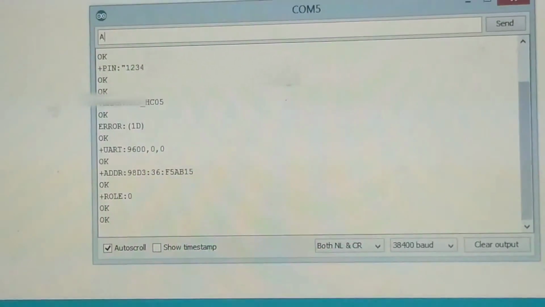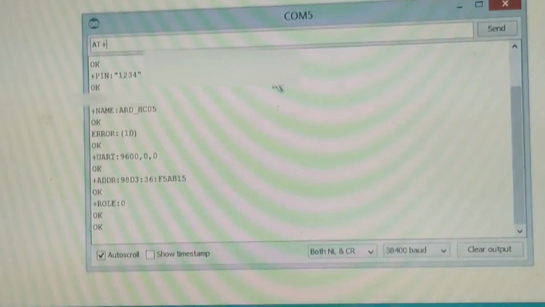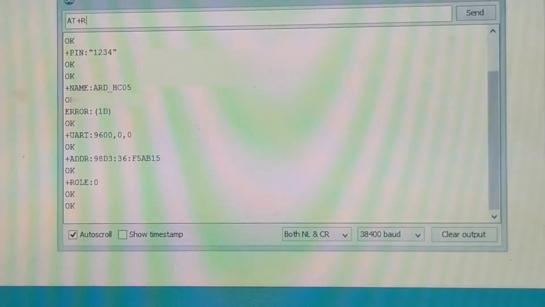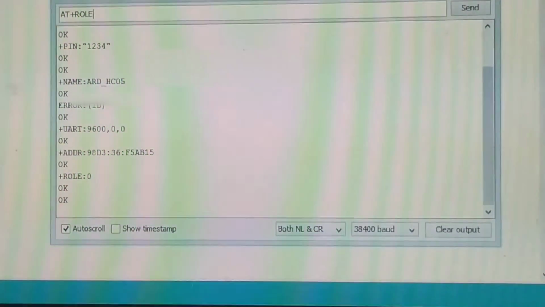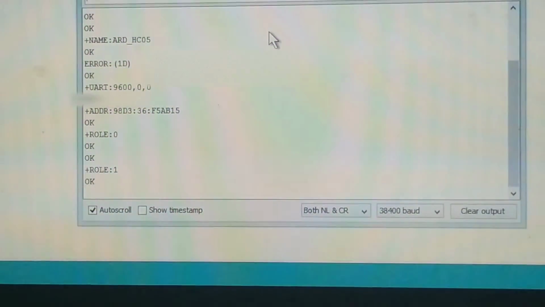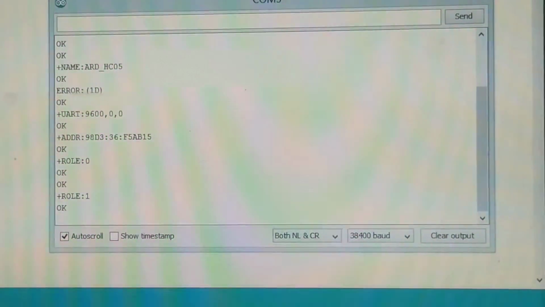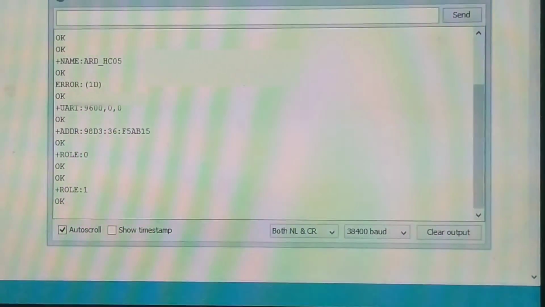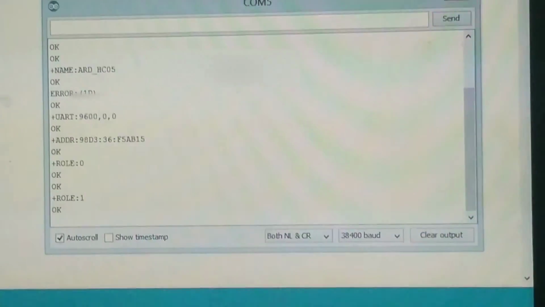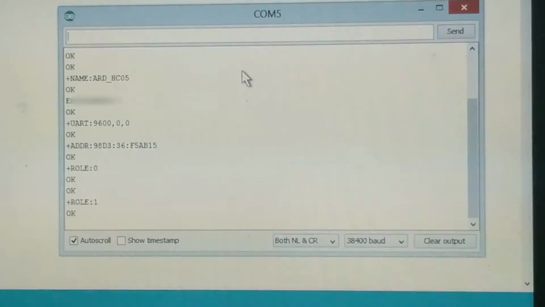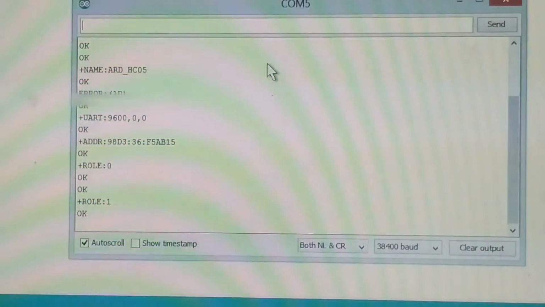Uh-oh, it's not working. Let's rewrite. Now it will give a response. If it's not giving any response to your command, then try to press the button above the enable pin on the HC05 module.